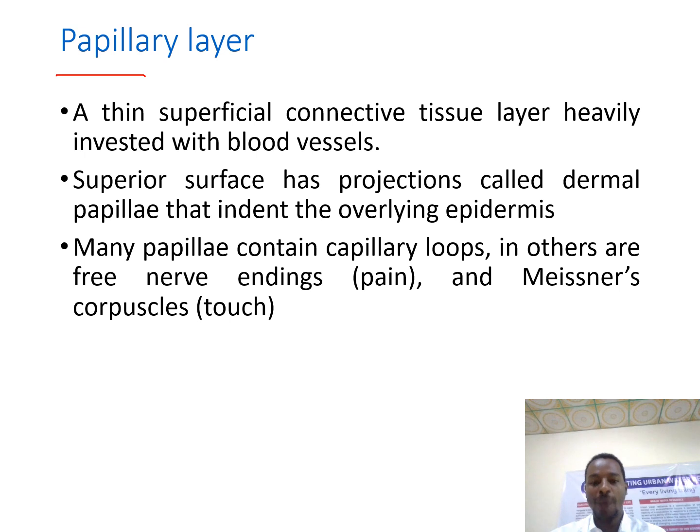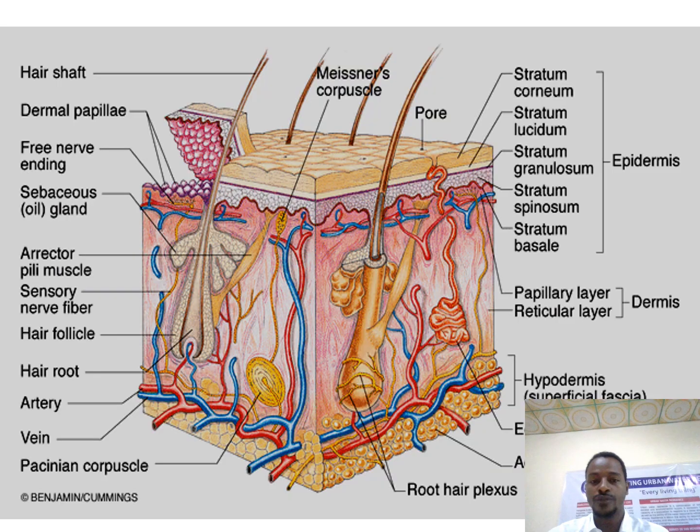So these dermal papillae interdigitate with the epidermis that forms what we call the fingerprint, that is unique for everybody. Many papillae contain capillary loops. There are the capillary loops on the papillae, and we have nerve endings, free nerve endings. The other corpuscles, Meissner's corpuscle for example, that are modified for touch, are there in the dermal papillae. I'll show you from the picture.